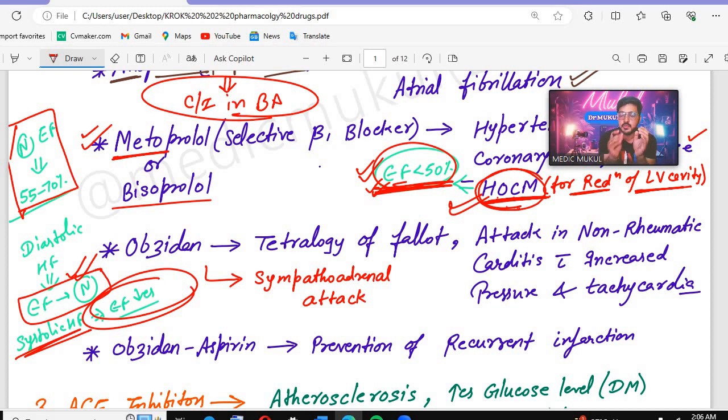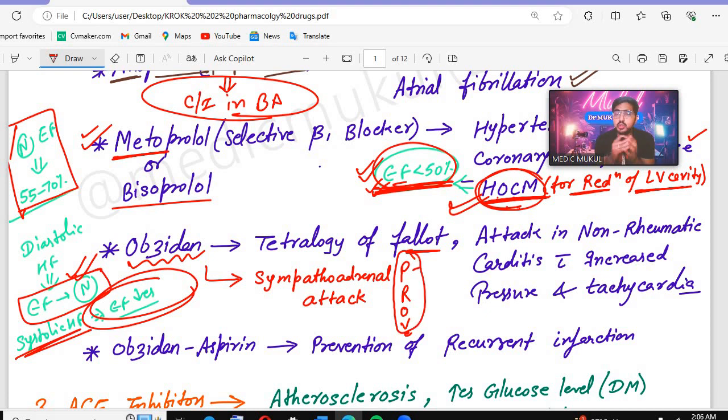See, the video can be long, but the content is very important for your exam. Okay, so then we have Obsidian. Remember, this is used in the case of tetralogy of Fallot. It is used in tetralogy of Fallot. They attack, remember the PROVE mnemonic, which is seen in case of tetralogy of Fallot.